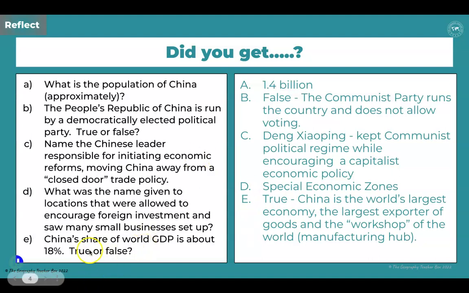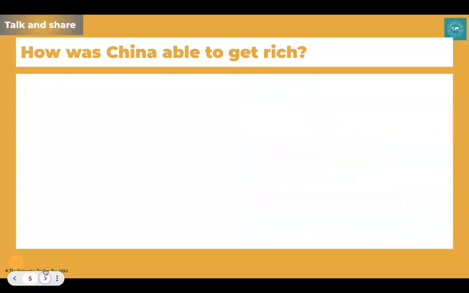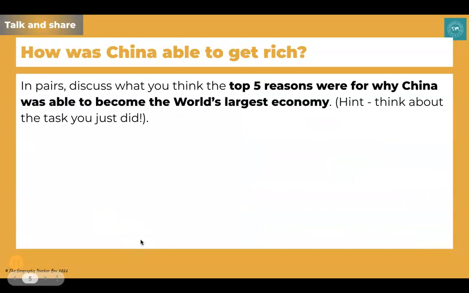So I'm going to ask you to think about the answers that you've collected there, because obviously it links very much back to the work we did last lesson. And then have a look at this task. Now, if you're able to work with somebody else, even better, because you can discuss this with them and get their ideas. But if not, just think it through in your head and jot down a couple of ideas.